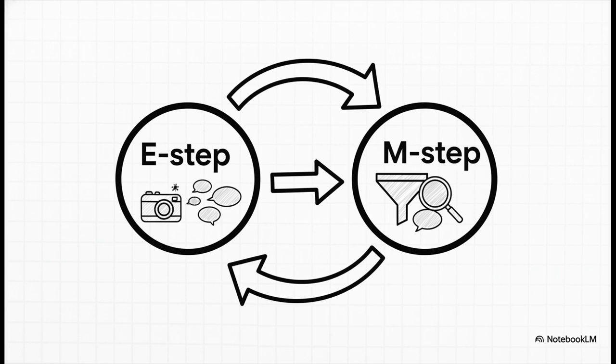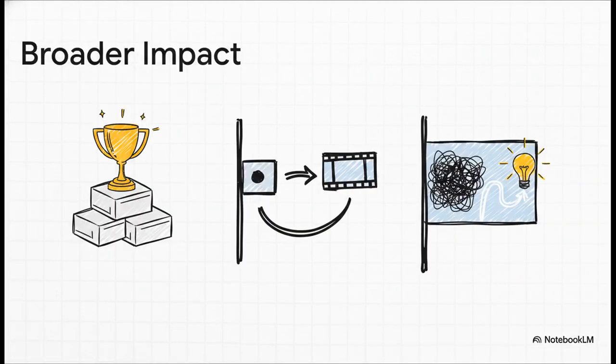And for the researchers in our audience, here's a more technical way to frame this whole process. The CapFilt system closely mirrors a classic machine learning algorithm, expectation maximization, or EM. You can think of the captioner as performing the E step, where it generates expectations of what a good caption should look like. Then, the filter performs the M step, where it maximizes the quality of the dataset by selecting only the pairs that best fit this new, cleaner distribution. Pretty neat, huh?